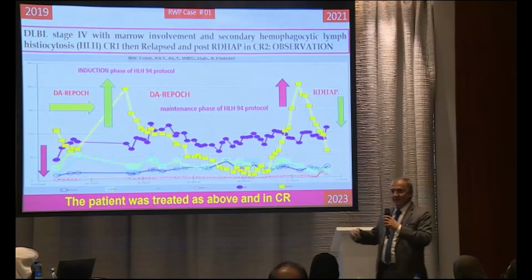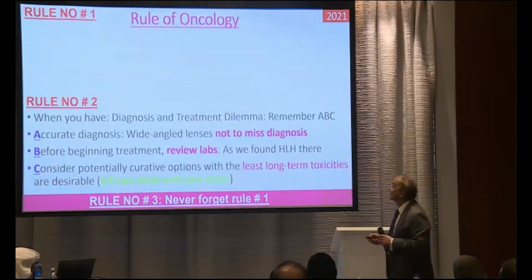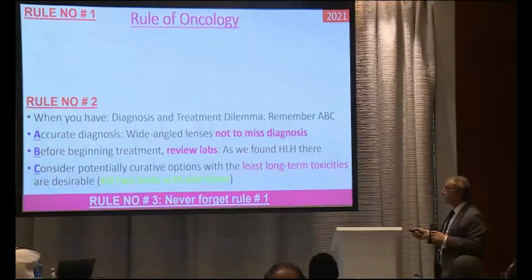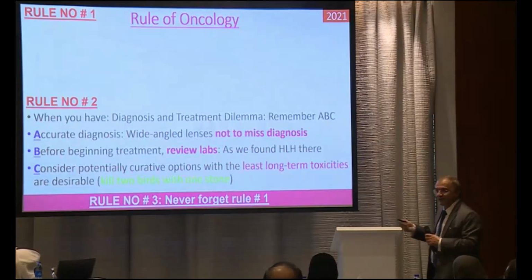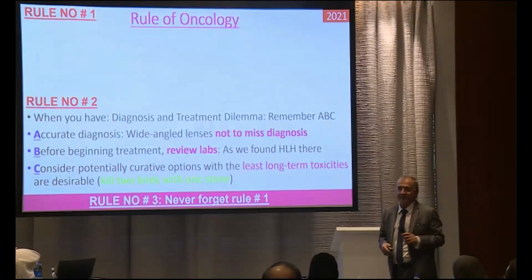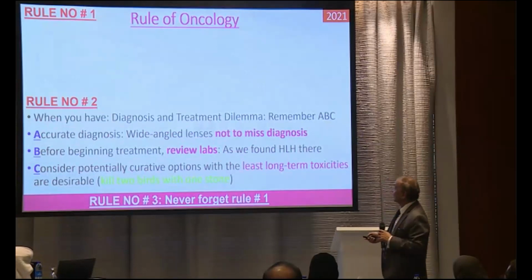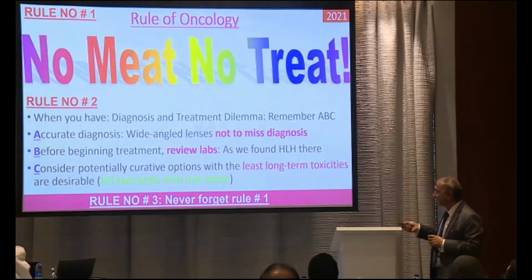So this is the summary, how our patient suffered. Now, what we learned here: first thing is accurate diagnosis, wide angle, do not miss the diagnosis, number one. And B, before beginning treatment, review the labs, as we found HLH in this patient; this is very important. Then consider potentially curable disease, especially killing 2 birds with 1 stone, which we have mentioned, HLH plus diffuse large B-cell lymphoma. So again, rule number 3, never forget: no beat, no treat.